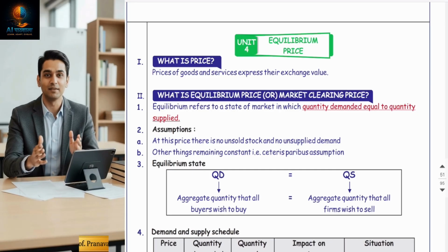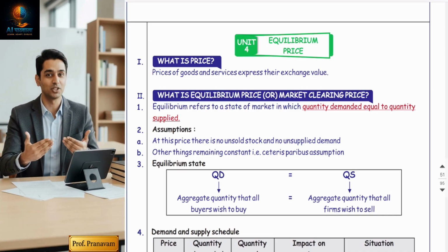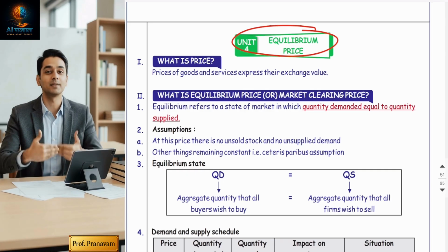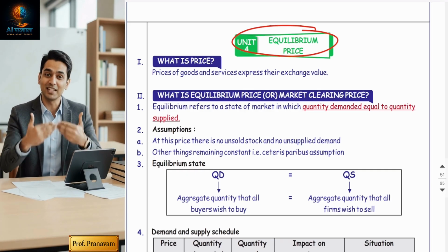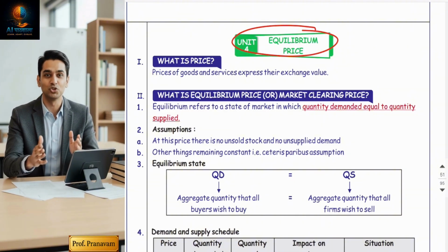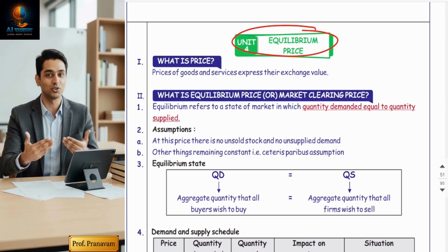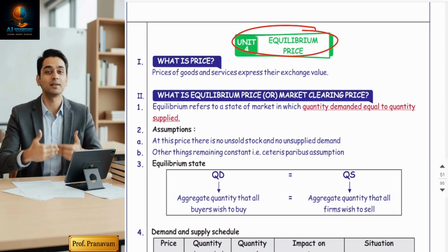Let's start with one of the most practical concepts in microeconomics, that is unit 4, equilibrium price. Friends, this is the point where the market stops arguing. Demand and supply finally shake hands and the price settles. Yes, very interesting concept. Let's start with now, which is a dream of all the economy, a stability of the economy called equilibrium price.